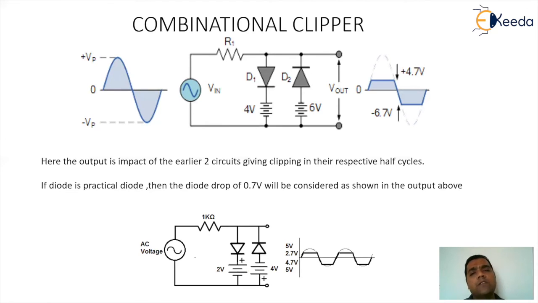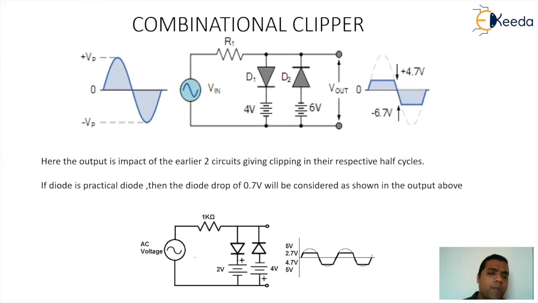This is all because we are assuming that the diode is practical. Under ideal behavior, the forward bias diode drop will go to 0, and automatically the controlling voltages will go to 4 volt and minus 6 volt. So the result is basically an outcome that is a combination of the previous two circuits, where every section or every branch had an impact in a specific AC half cycle.